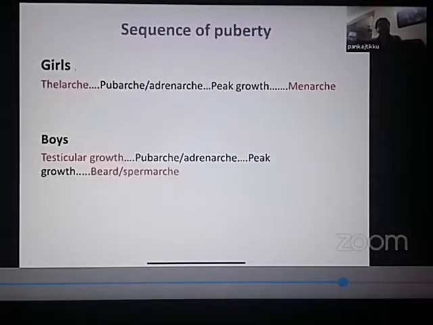So since we were talking about puberty, which is the development of the secondary sexual characters, let us discuss the sequence in which these secondary sexual characters develop in girls and boys. This is again very important for your exams. What is the sequence in which these secondary sexual characters develop in girls and boys? Now, before I come to the sequence, let me introduce a few terms to you. Thelarchy is breast development.